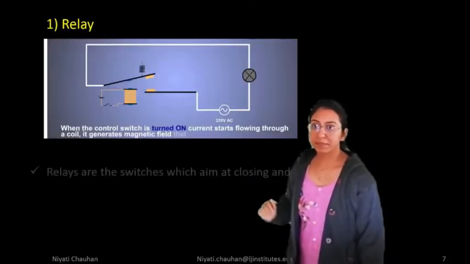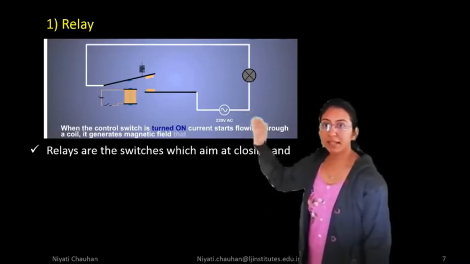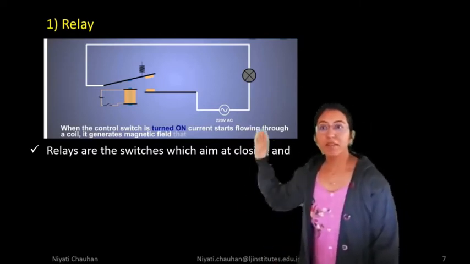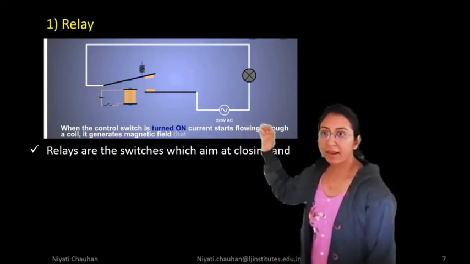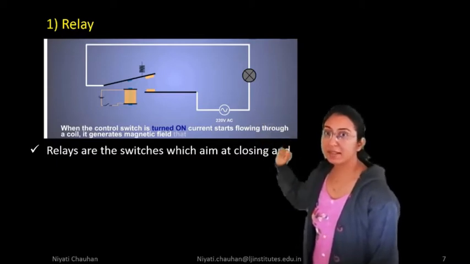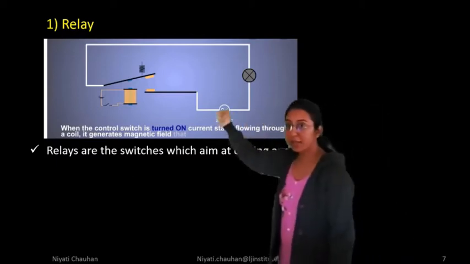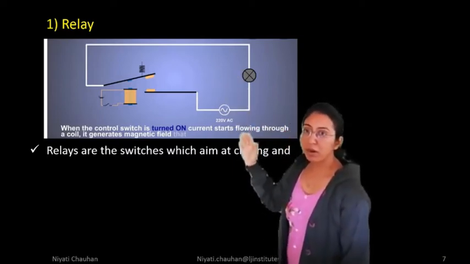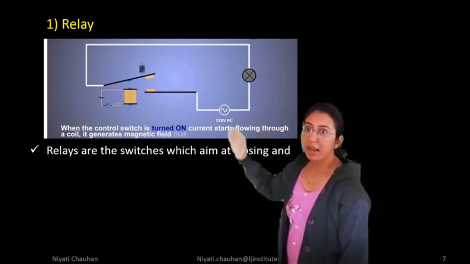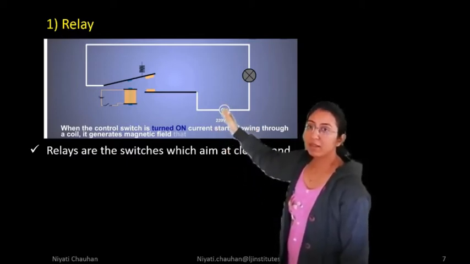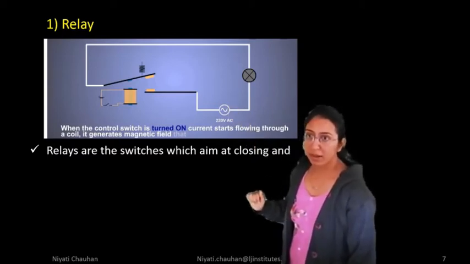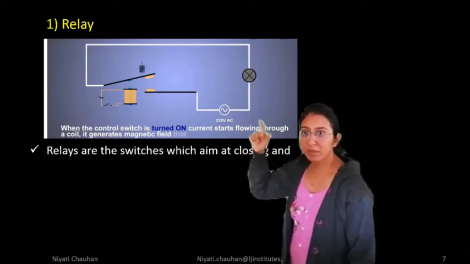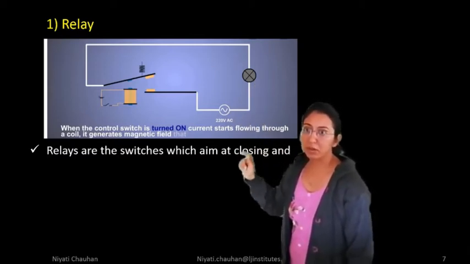First, relay. You can see in the diagram one circuit is shown. In this circuit, we have given a DC supply, and we have connected a relay in this circuit, and a lamp is connected with the relay. Here we have applied a 230-volt AC supply, and the phase is connected with the relay contact. The relay's other contact is connected with the lamp, and the lamp's other contact is connected with neutral.